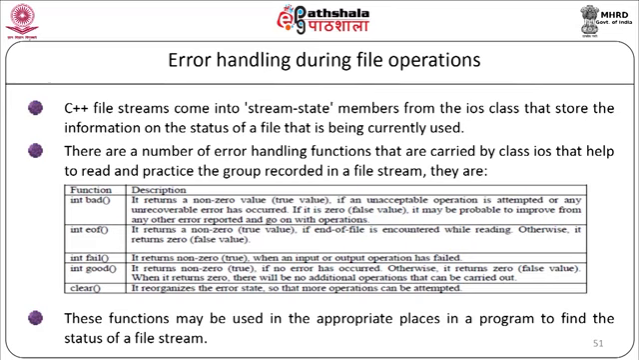The different functions are: integer bad, it returns a non-zero value if an unacceptable operation is attempted. Integer eof, it returns a non-zero value if end of file is encountered. Integer fail, it returns a non-zero value when an input or output operation has failed. Integer good, it returns a non-zero if no error has occurred. Clear, it resets the error state so that more operations can be attempted. These functions may be used in the appropriate place in a program to find the status of a file stream.